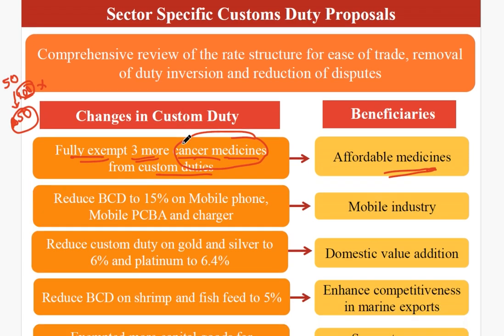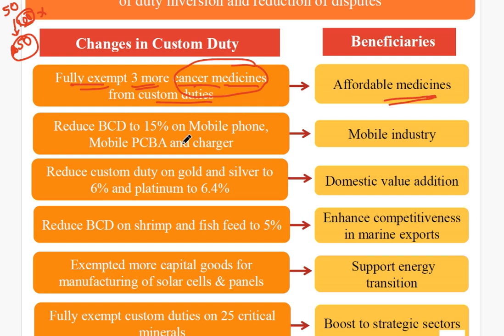Now you can see here BCD, that is basic custom duty, has been reduced to 15% on mobile phones and mobile PCB, that is printed circuit board assemblies, and chargers, etc. So that will benefit the mobile industry as well. Okay, so now the cost of the mobiles which we import from outside will also come down. Suppose you are ordering from outside, say an Apple.